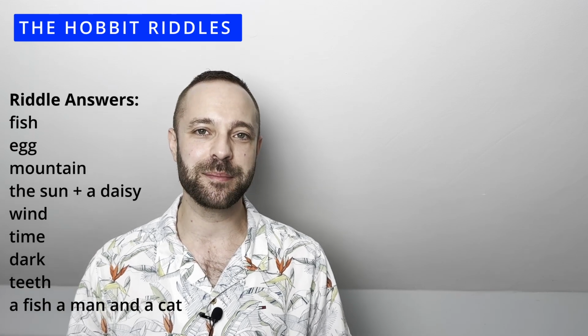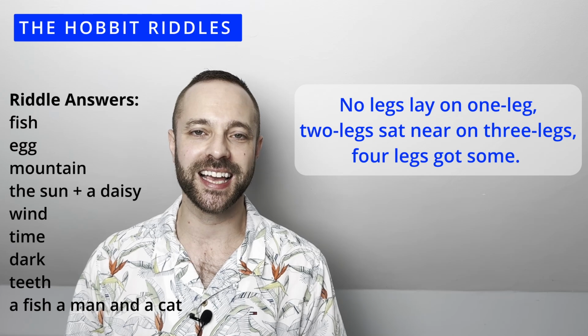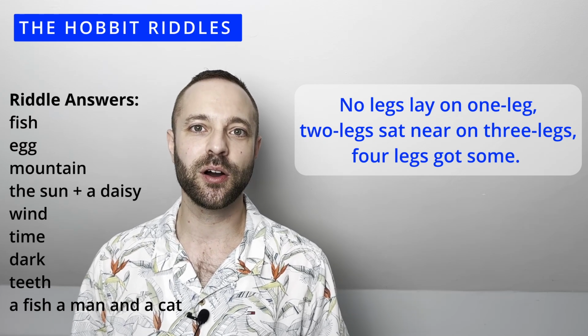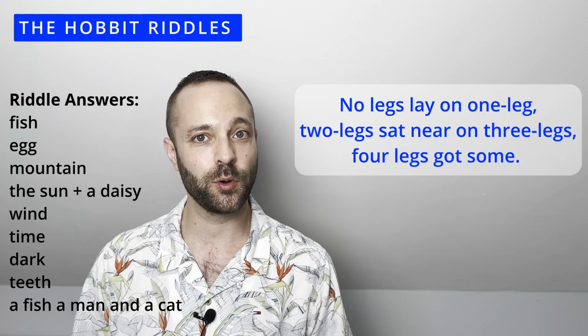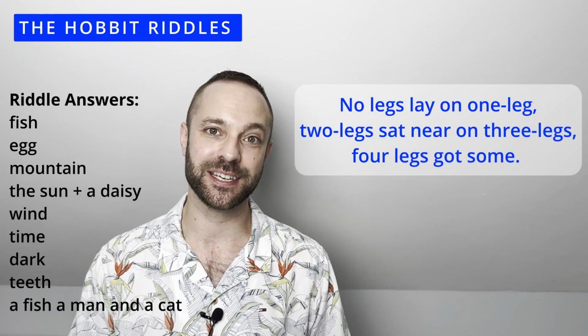This is a very famous old-fashioned riddle that's been adapted a little bit for The Hobbit. Maybe you've got this one in your own language as well. Have a listen. No legs lay on one leg. 2 legs sat near on 3 legs. 4 legs got some. This one really is an imaginative challenge.